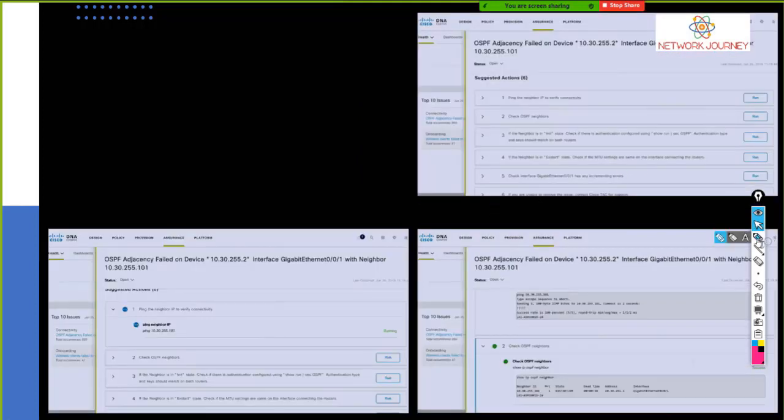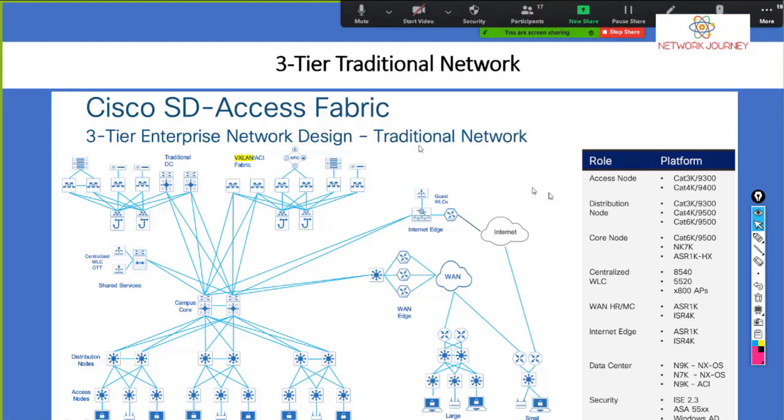So in this screenshot I have given some more steps here. If the neighbor is in this state, check if the interface has any incrementing errors. You have a few more things. And how does the ping run? If you click on run, you can see the ping will automatically run. You can see the ping status, you can see the output, and for the next one you can see the command automatically populating here, show IP OSPF, and you can see the output, right? You don't have to log in anywhere, just on a graphical interface you are able to do everything.